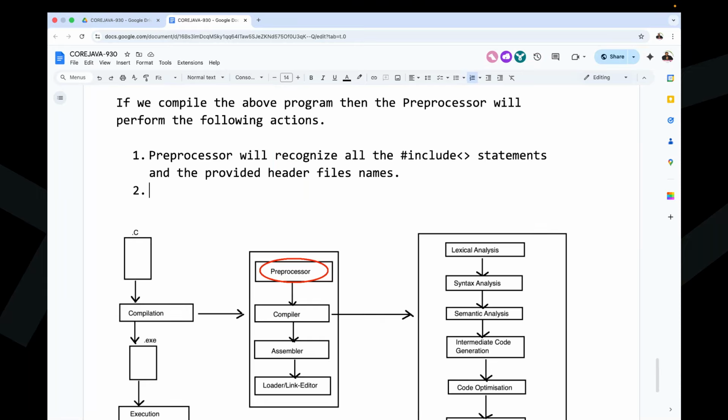Inside the C software, they're available, sir. The header files and everything. See, if you go for any software installation, C software installation, inside the C software, the libraries are existent.